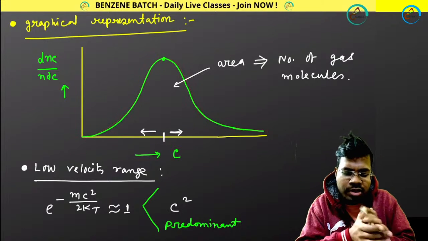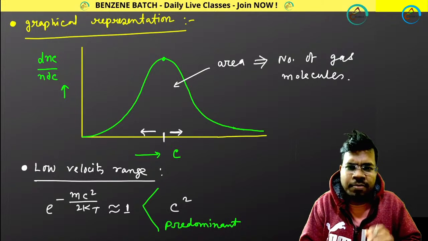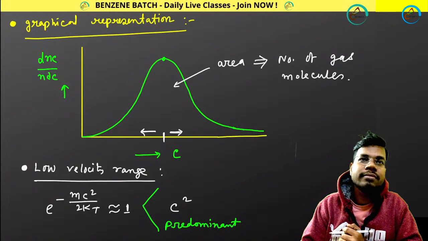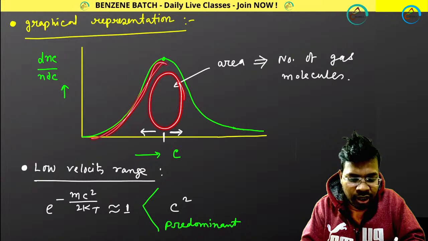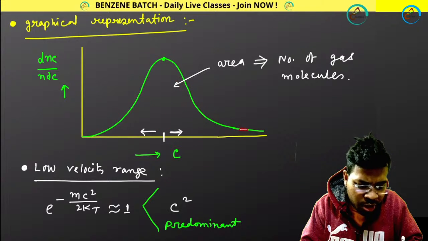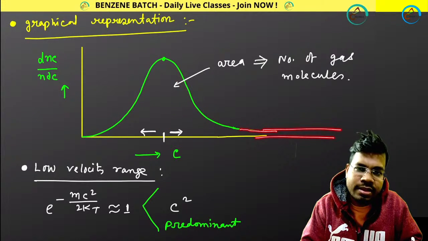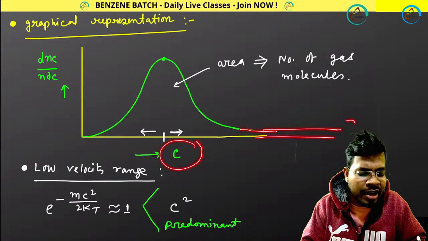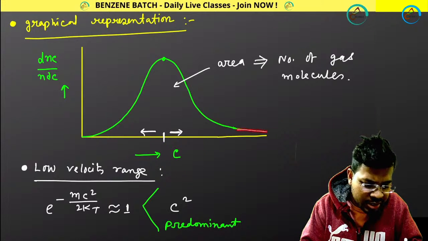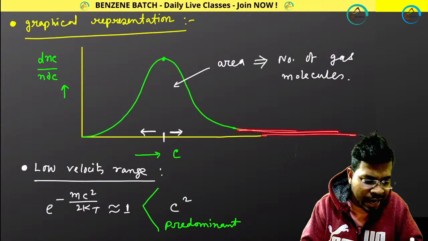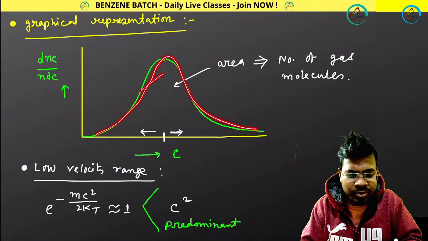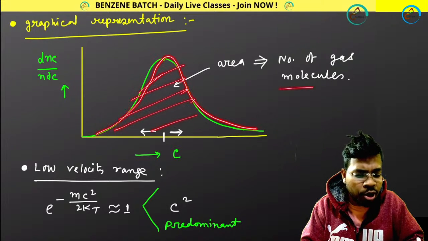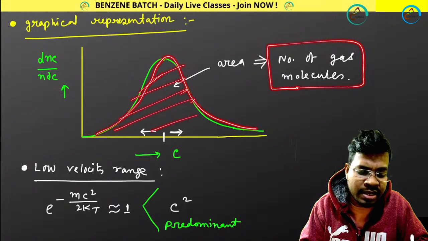Okay, so Gaussian plot means, let me make you understand this thing. So here it is your area. This is the total area of the plot, and this plot will meet the x-axis, that is representing velocity at infinite, right? That's why I am doing this parallel. So it will meet at infinite, fine. And this area equals to what? If I consider this area of the plot, it equals the number of gas molecules present over here.